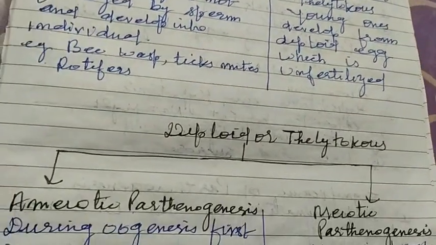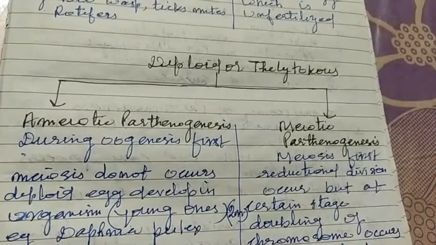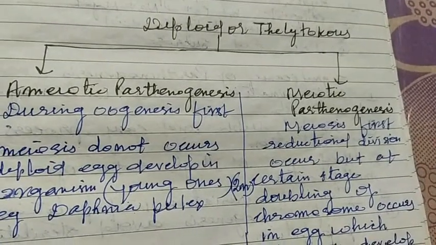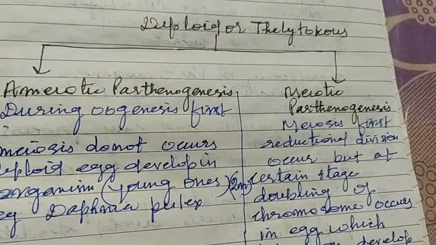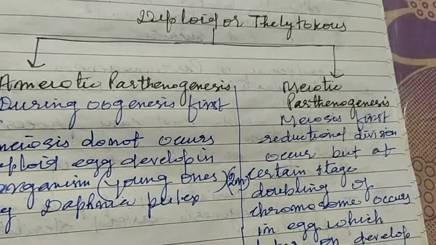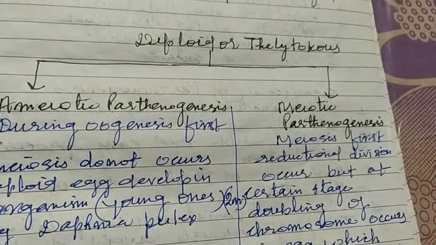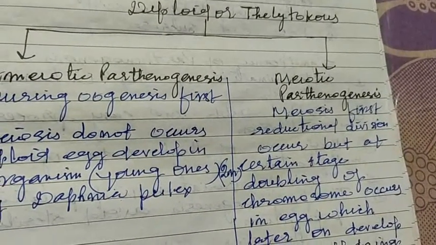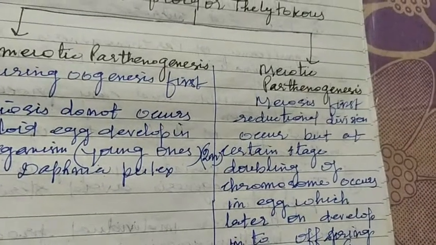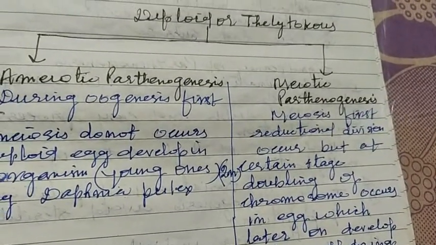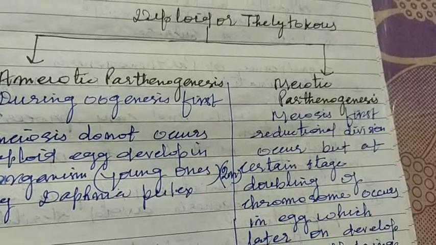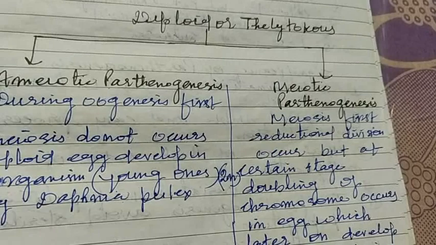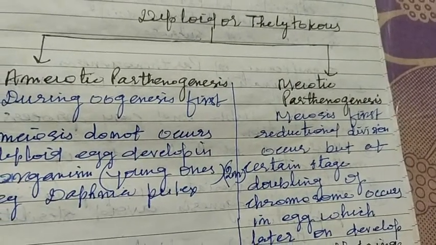Now diploid or Thelytoky parthenogenesis is further of two types, depending on whether at the time of formation of egg the process of meiosis has taken place or not. It is further of two types, that is Amitotic Parthenogenesis or Meiotic Parthenogenesis. Amitotic, a means without, lacking in, devoid of. Here what is lacking? Here meiosis and reductional division do not take place.